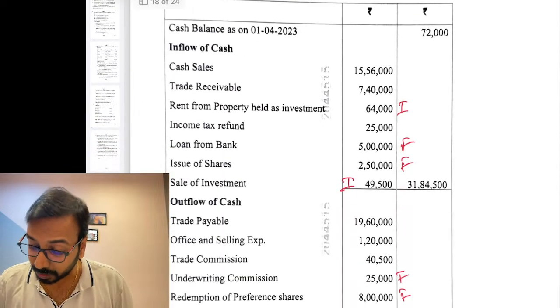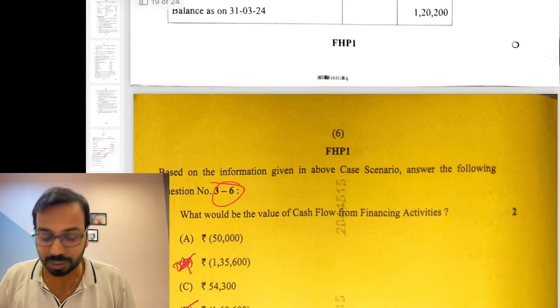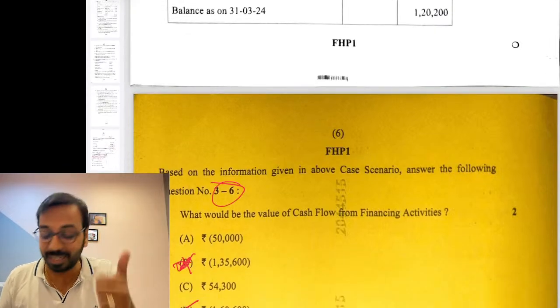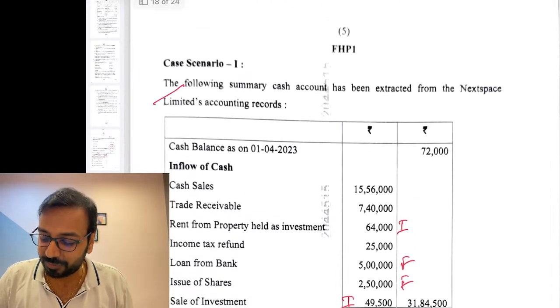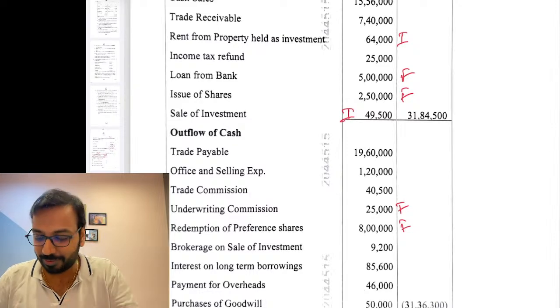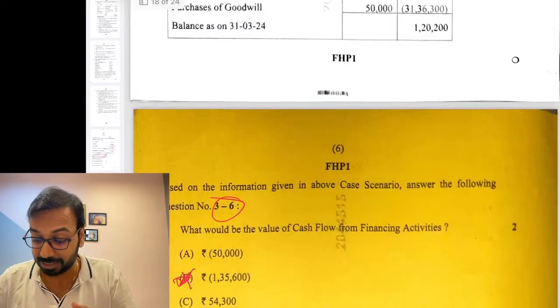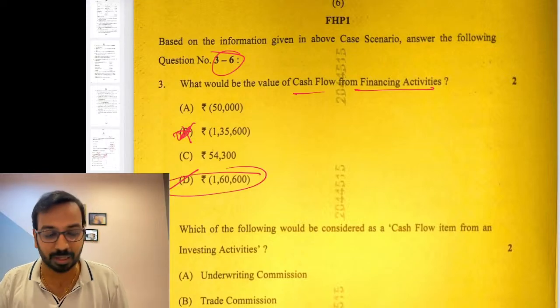Then the case scenario, I told you, right, here you have 4 questions, and there we have a 7-mark question. That was really great, and this was a very simple and smooth question. Directly they have given information, we just need to pick it up and total it up. I don't think I've made mistakes in totaling, but if at all there is any, you just let me know. Cash flow from financing activity is 1,60,600.